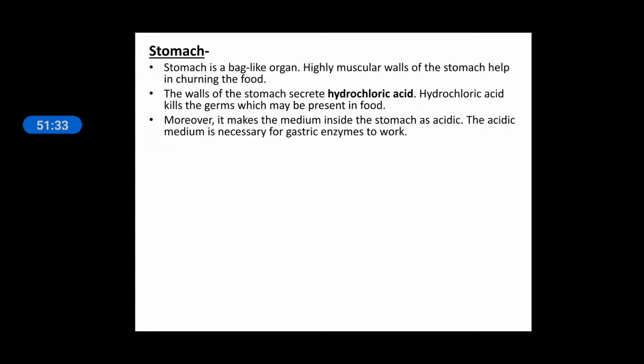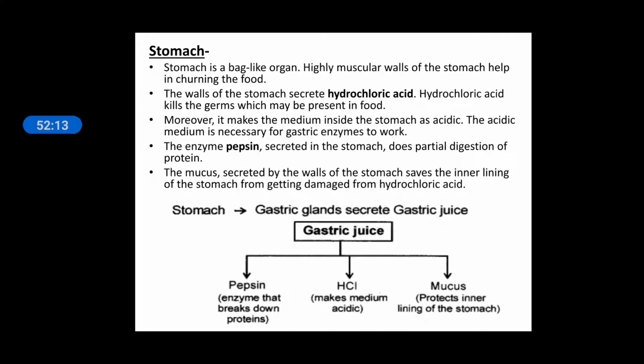They can work only in the acidic medium. HCl helps in making the condition acidic. So enzymes which are released in the stomach are inactive, and they only activate in the acidic condition. So HCl also has the function of activation of the gastric enzymes. The enzyme pepsin, which is secreted in the stomach, does partial digestion of protein. Protein is partially digested here with the help of pepsin enzyme.